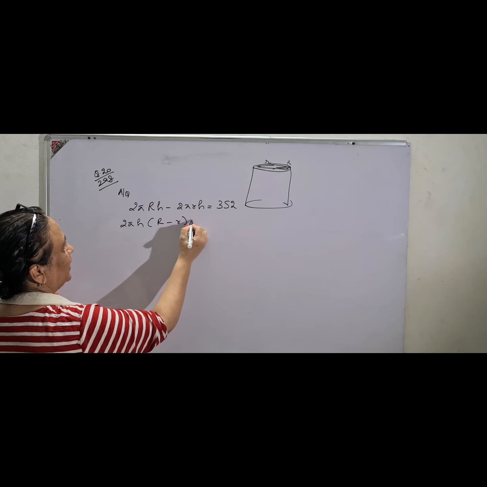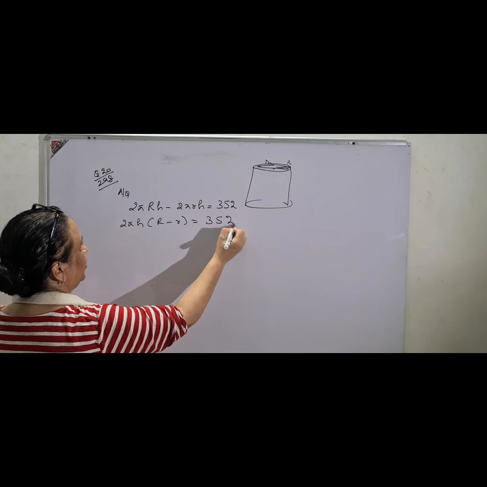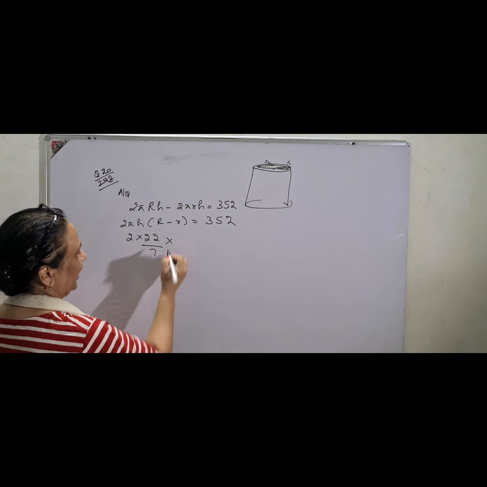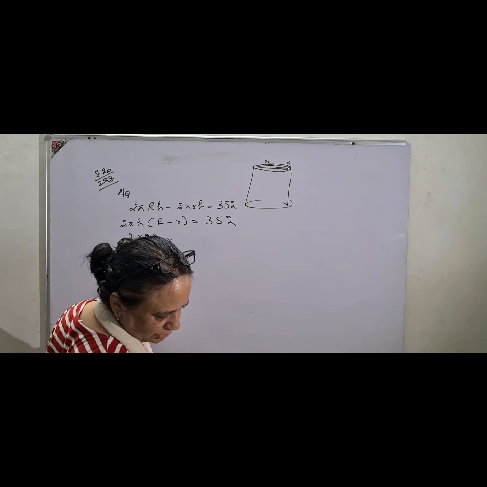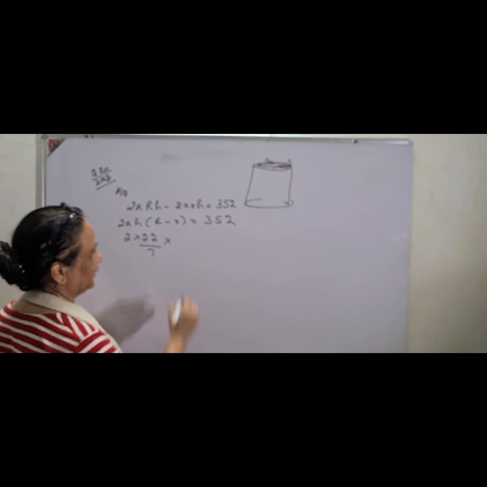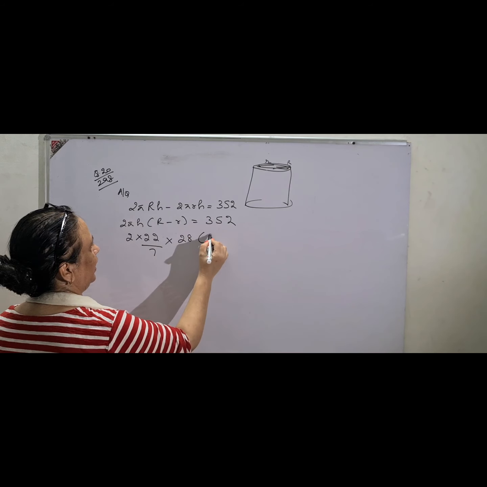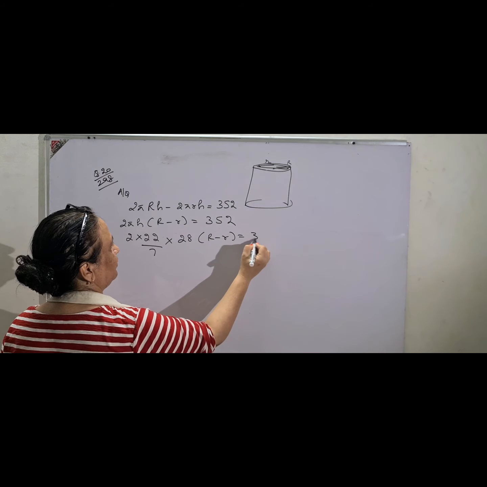R minus r is equal to 352, or 2 into 22 upon 7 into h. h has been given to you, this is 28. R minus r is equal to 352.